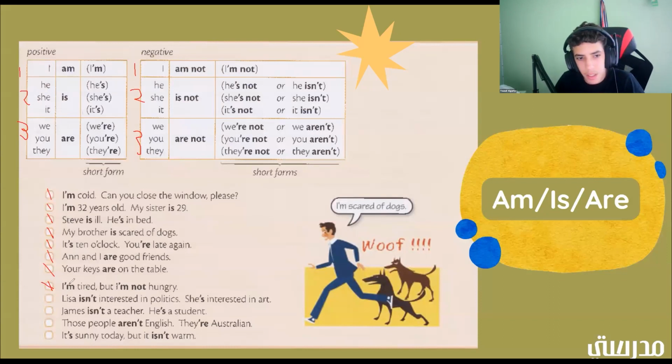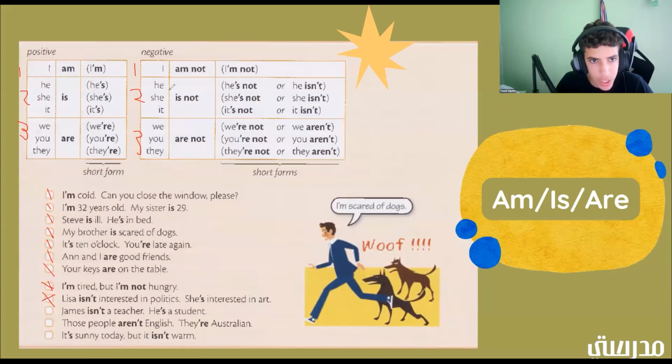Okay. Lisa isn't interested in politics. She's interested in art. Okay. So we have Lisa isn't interested in politics. Is that positive or negative? So this one is negative. All right. And what group is it in? 2. All right. Good job. What about this one? She's interested in art. She's. Is that positive or negative? It's positive. All right. And which group? So this one would be group 2.